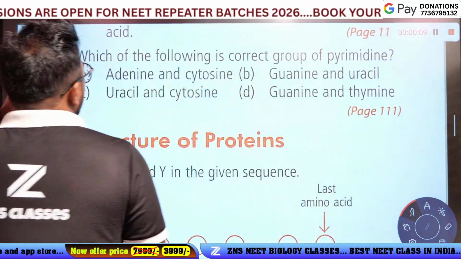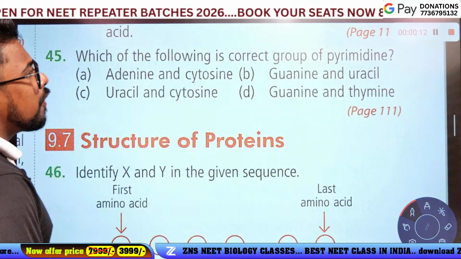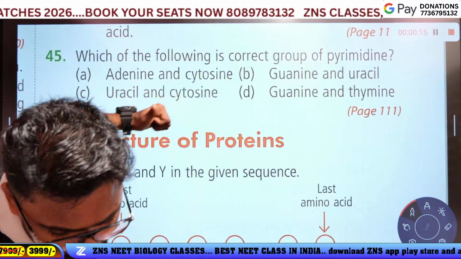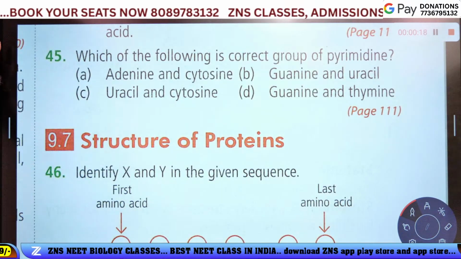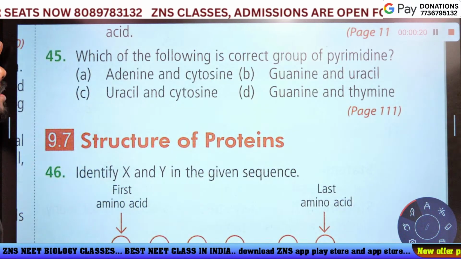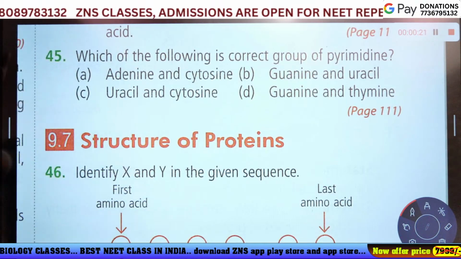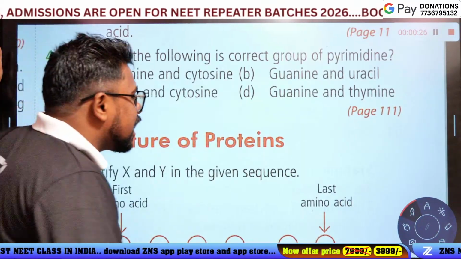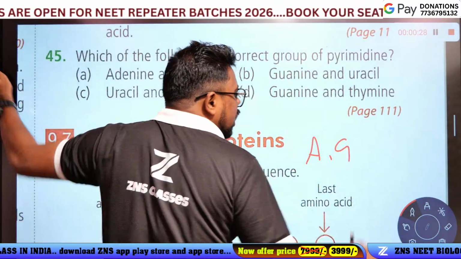Which of the following is the correct group of pyrimidines? Okay, Rebecca, I'm seeing your answer. Good, super. First of all, purines and pyrimidines. Adenine and guanine are purines.